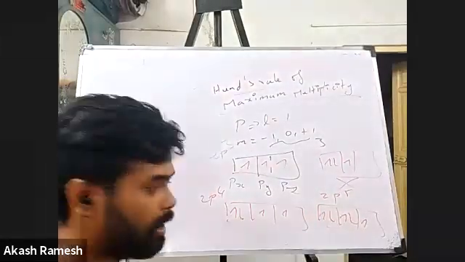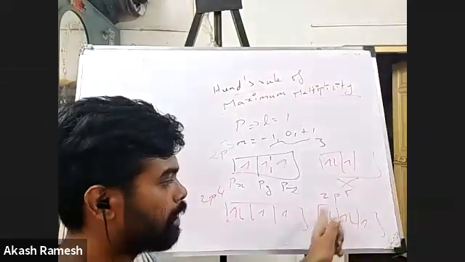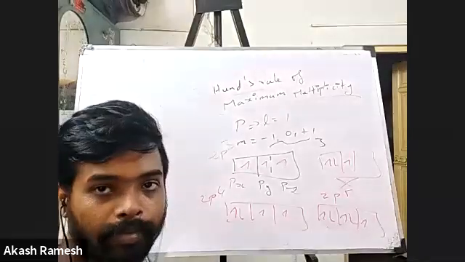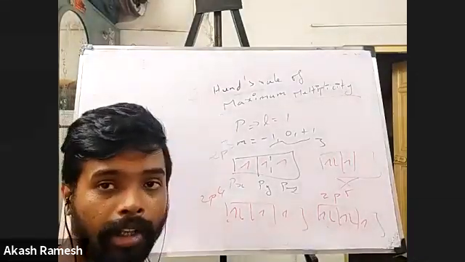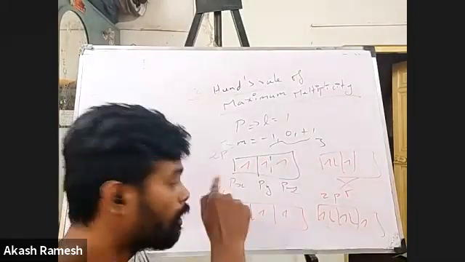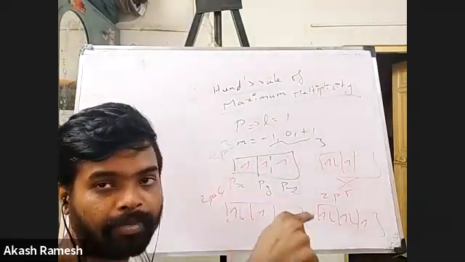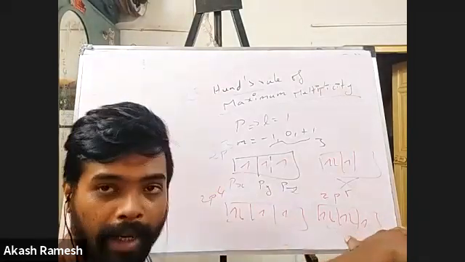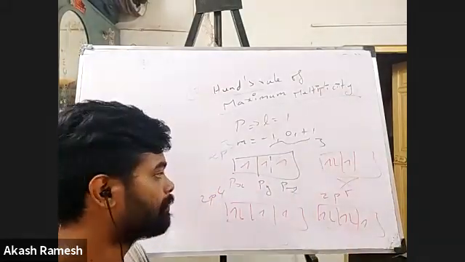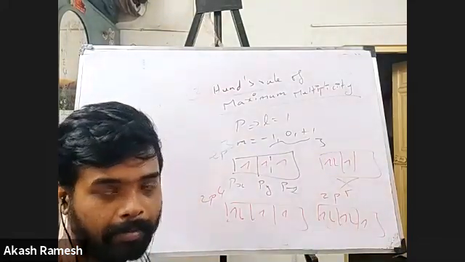If it is 2p6, 1, 1, 1, that becomes 3, then 4, 5, 6. Understood what Hund's rule is? Whenever you go for degenerate orbitals, first you have to singly fill them. Then only, once everything is completely singly filled, pairing has to happen.